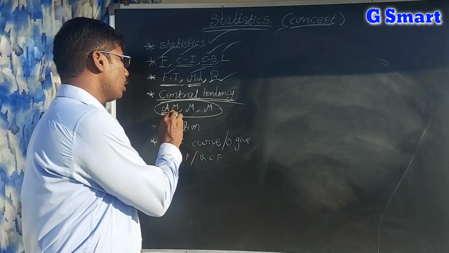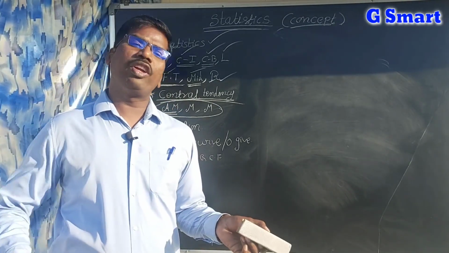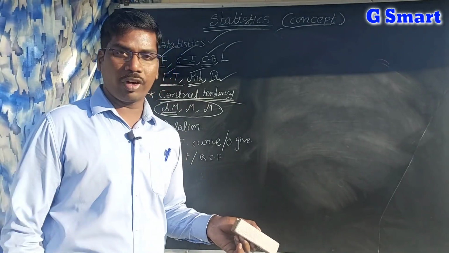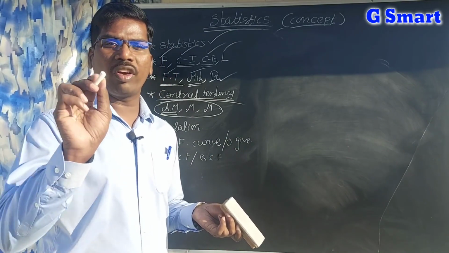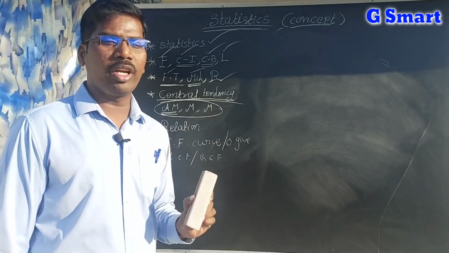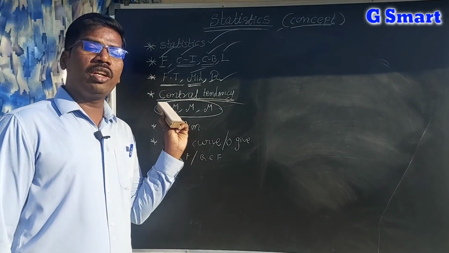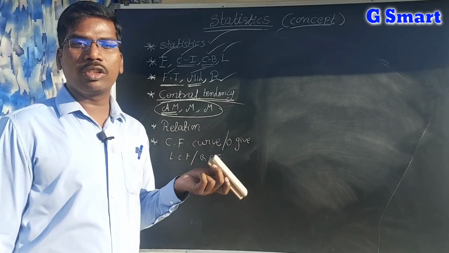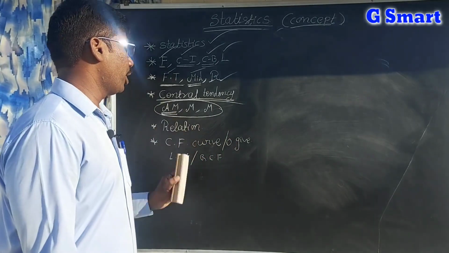Demerits: it depends upon all values. If you know each and every value, then only you can find the arithmetic mean, otherwise you can't find it. If in the data you don't know even one value, the arithmetic mean is not determined. That is a demerit of arithmetic mean. And also if there are so many values, it is very difficult to find the arithmetic mean.